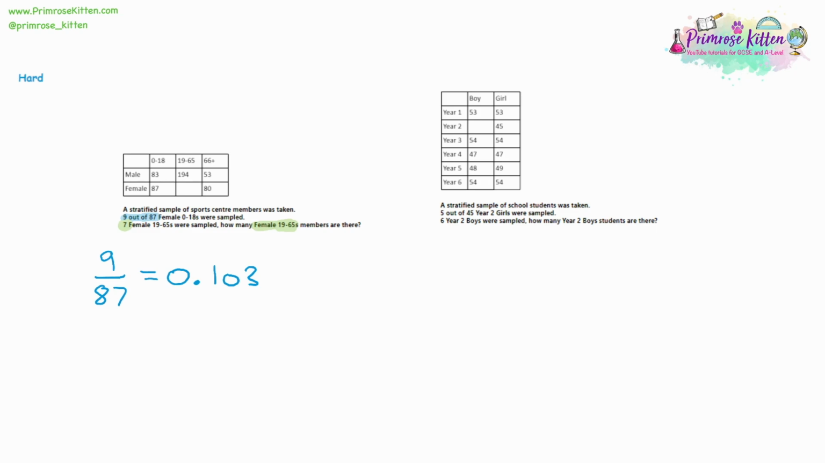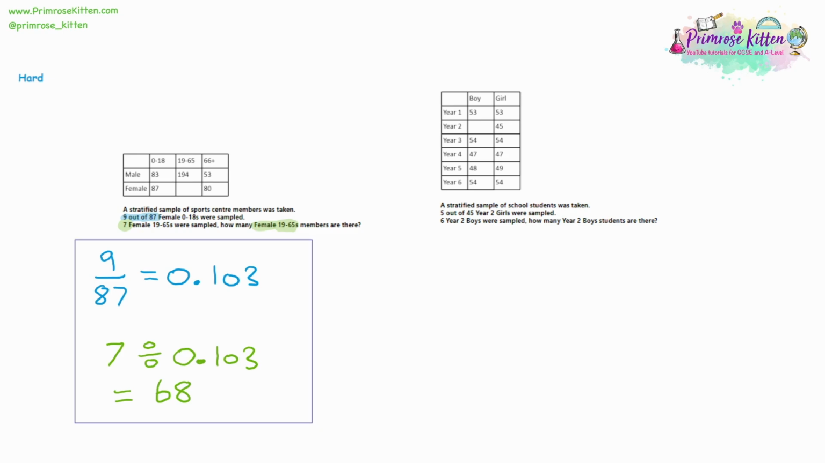7 of them were sampled. So we take 7, we're going to work backwards, we're going to be dividing, and we're dividing by the proportion that we found. And if we do that calculation, 7 divided by 0.103, I'm getting just under 68. I actually have on my calculator display 67.96. That's very, very close to 68. So the missing part of the table, we could write in the 68.